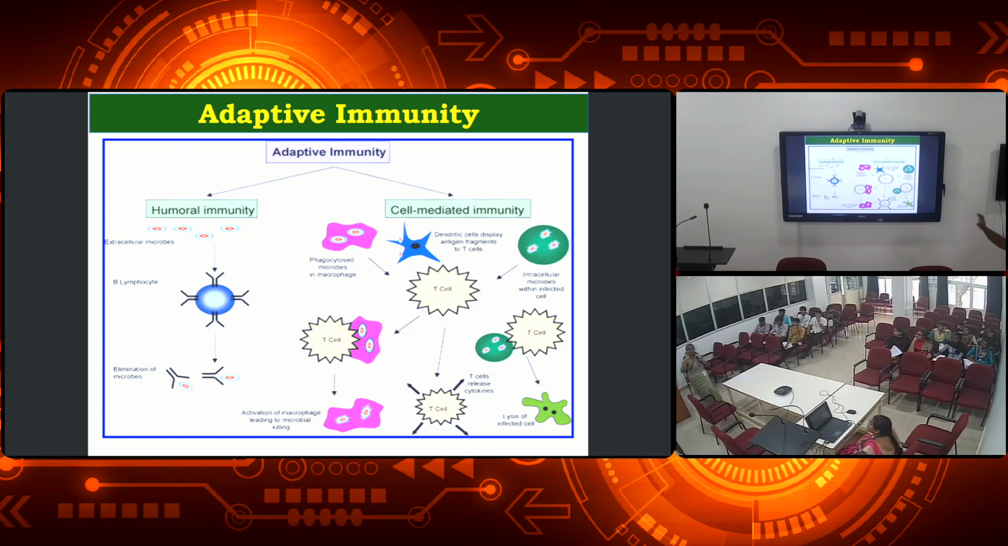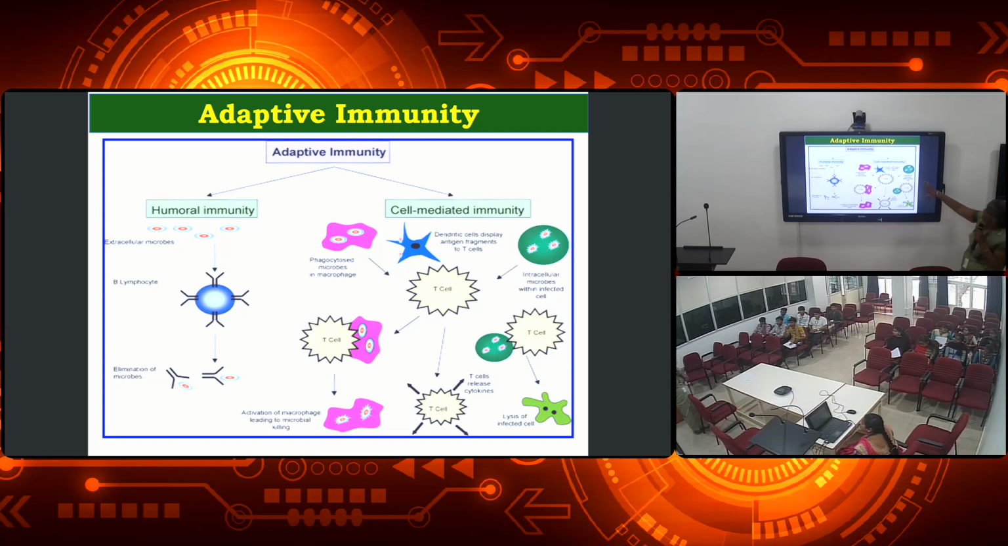So as I said, adaptive immunity is humoral immunity and cell mediated immunity. Humoral immunity means extracellular microbes. Soon after they are recognized by the B lymphocytes, these B lymphocytes will produce the antibodies. Those antibodies will fight against the pathogens. I told you in the class also that all the pathogens have a protein coating, right? So that can be considered the antigen, right? It will react with the antibody and be destroyed. This is the simple process which takes place in humoral immunity.